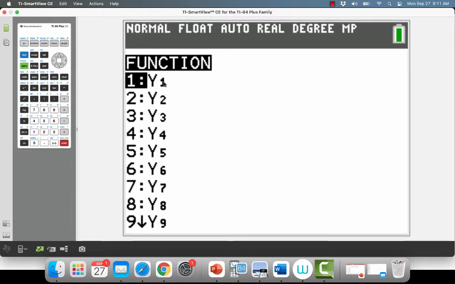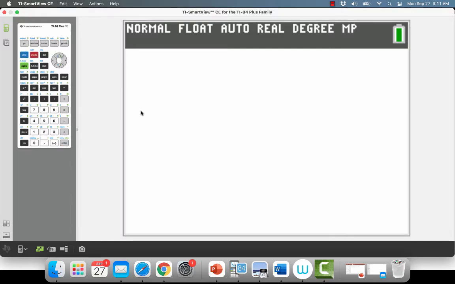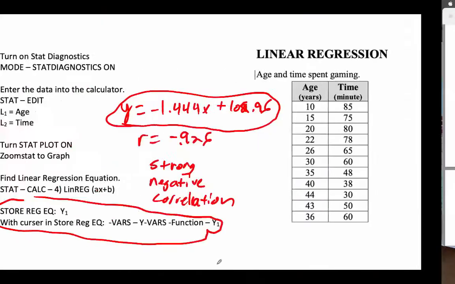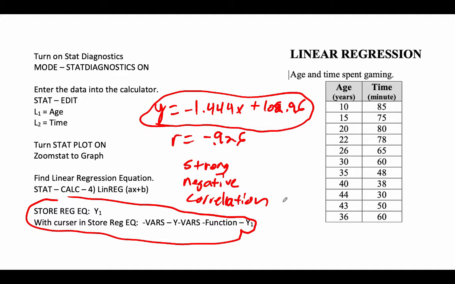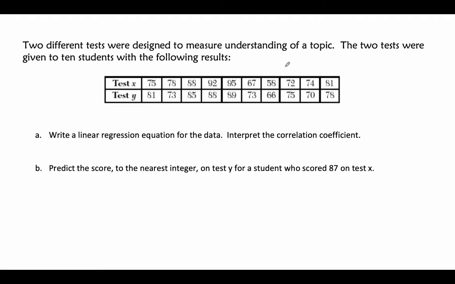This is going to send it into y1 or y2, and I hit enter, and then we go from there. Okay, so hopefully we'll do a couple of those, and we'll do a little practice, and hopefully things are okay there. All right. And so here's the same one, and then we get that graph on our graphing calculator. Okay, let's try this one.